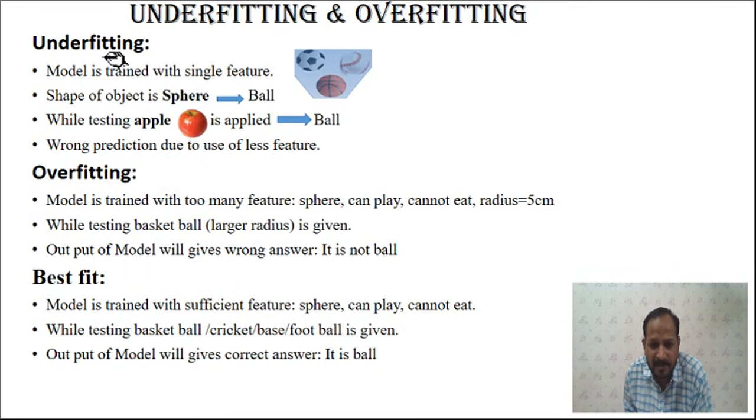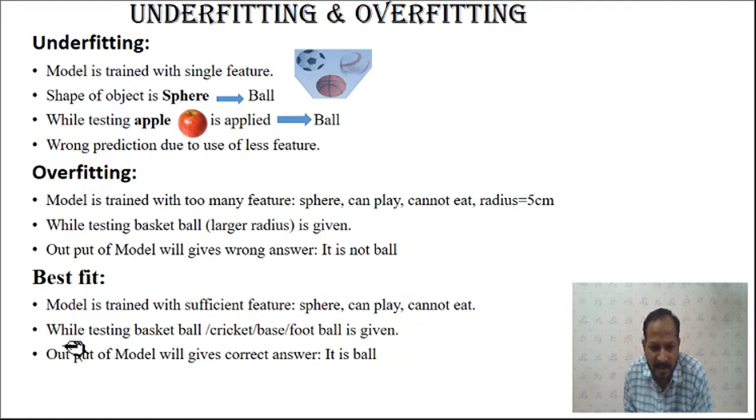Then we have to compromise between underfitting and overfitting. So we have to use a number of parameters in between, not very few or very many. That is done in the best fit. In this case the model is trained with sufficient features, not very high or not very low. We have used the features sphere, can play and cannot eat, only three features.